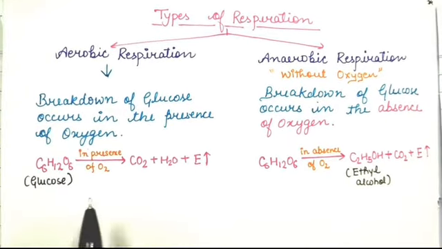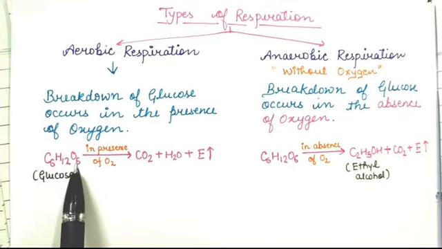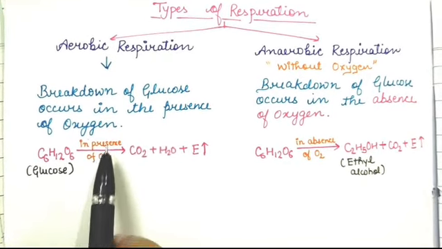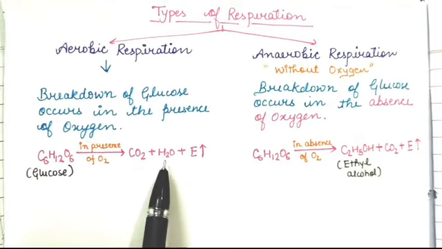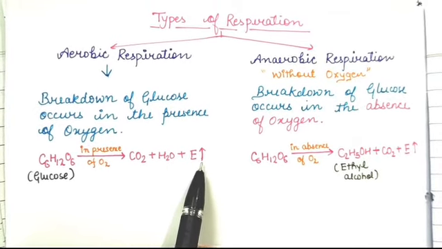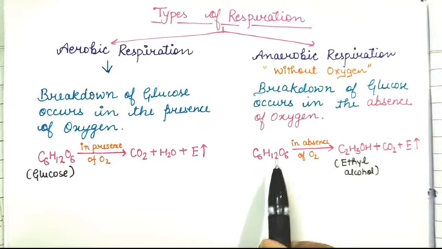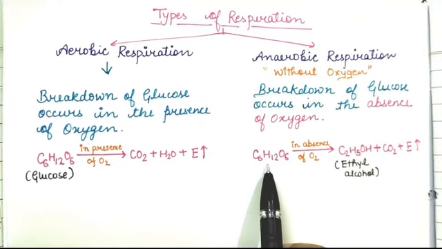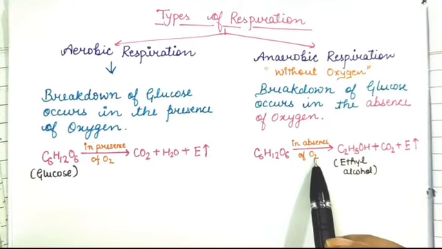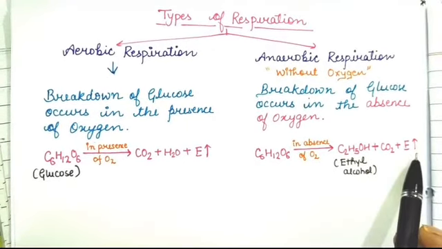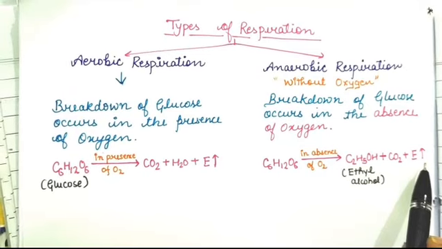Now children, C6H12O6, which is glucose, in the presence of oxygen is broken down into carbon dioxide and water, and energy is produced. Now children, in anaerobic respiration, glucose is broken down into ethyl alcohol in the absence of oxygen and here also some amount of energy is released.